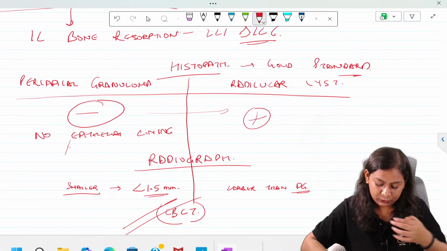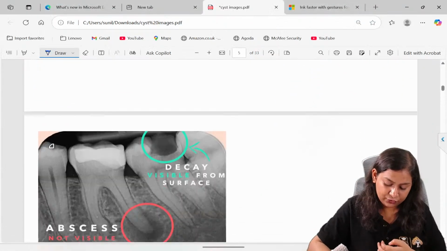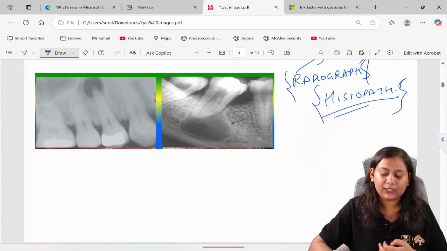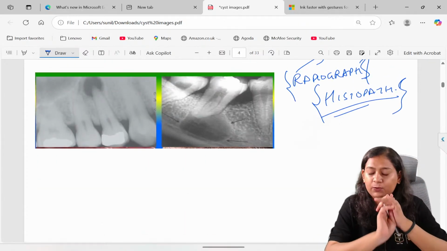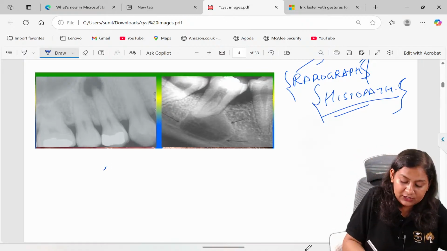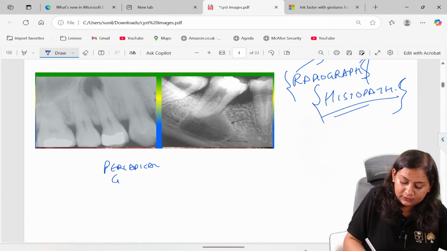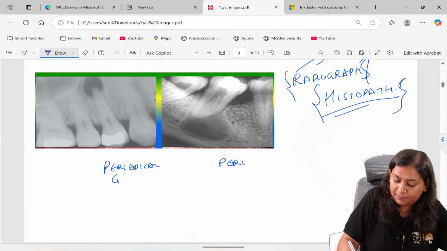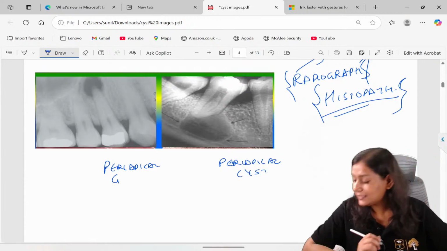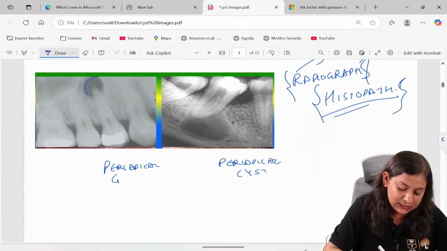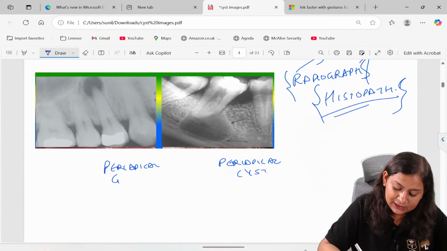Now coming to the radiograph which I wanted to show you all. There are three important terminologies. First is periapical granuloma, and we have periapical cyst, also called radicular cyst. See, this is small in size and this is large in size.